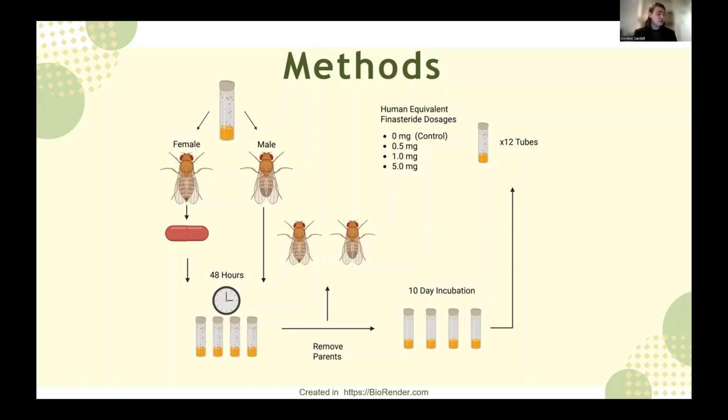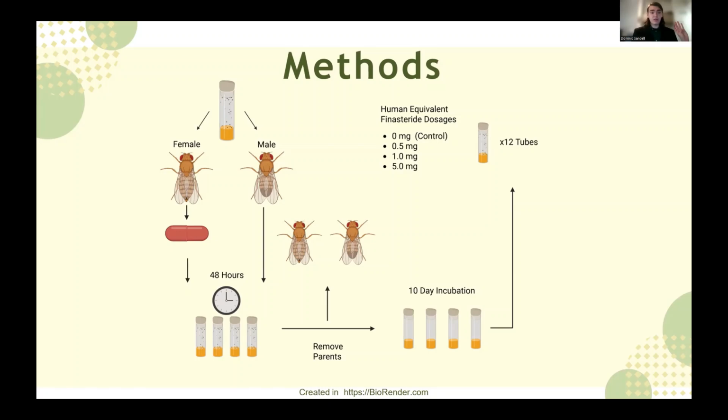One interesting fact about Drosophila is that female Drosophila will hold onto and store the male semen so that they are able to reproduce for a longer period of time. We don't want that, so we want to make sure we're focusing purely on the medicated samples. So the female flies are then given the finasteride dosages as seen on the right here. We give equivalent dosages based on the human dosage: 0 milligrams, 0.5 milligrams, 1.0 milligrams, and 5.0 milligrams, to compare an underdose, an appropriate dose, and an overdose of the drug.